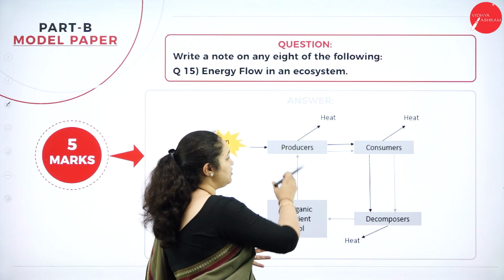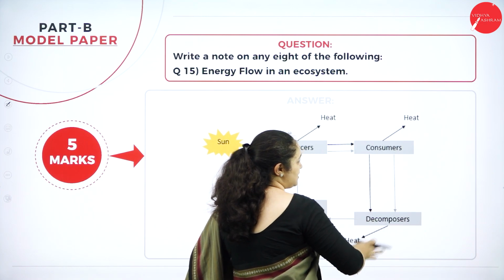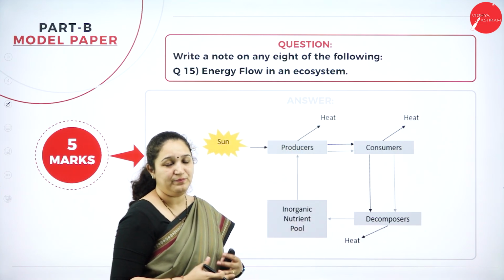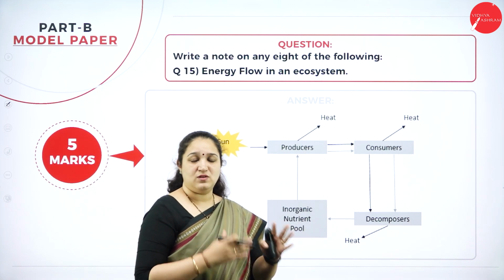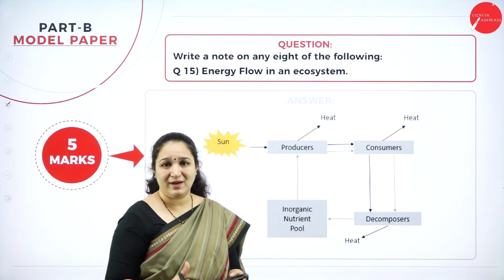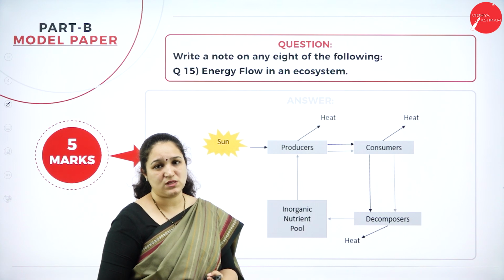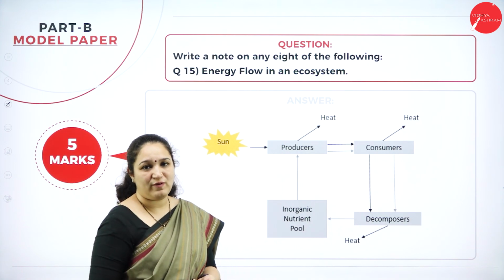And meanwhile there is a lot of other forms of energy which is lost in the form of heat. Okay, so this is what you're going to explain. Put this diagram, just write a paragraph on what exactly is the energy flow in the ecosystem, and you will get your full 5 marks.